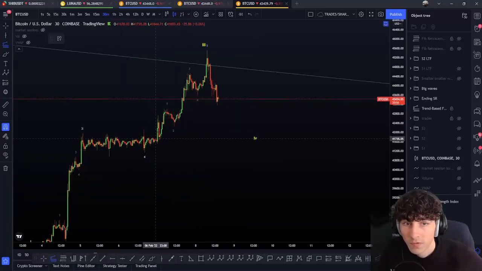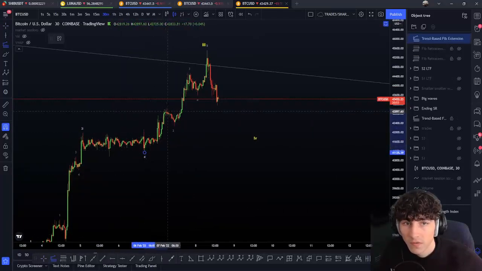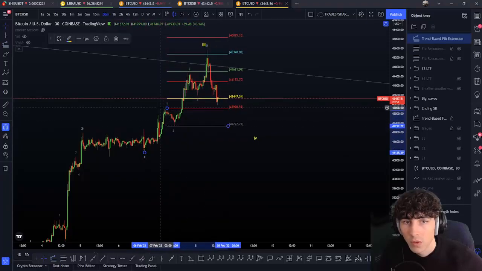What we have done here, 5 waves first of all, okay, just have to add your extension tool from the wave 1 root to the wave 1 top to the wave 2 bottom to find the wave 3 targets.